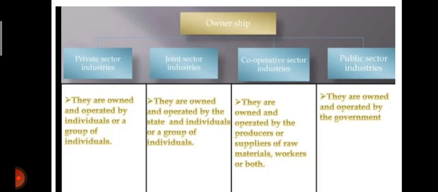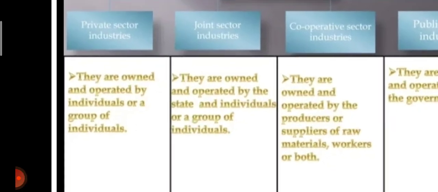Now the industries on the basis of ownership. There are four types of industries on the basis of ownership. First is the private sector industry. Second is joint sector industries. Third is cooperative sector industries. And fourth is public sector industries. First, private industries are owned and operated by an individual or a group of individuals. Joint sector industries are owned and operated by the state and individuals, or groups of individuals.